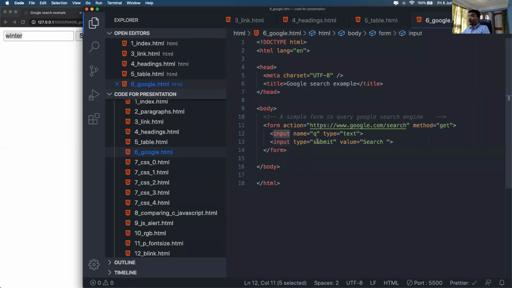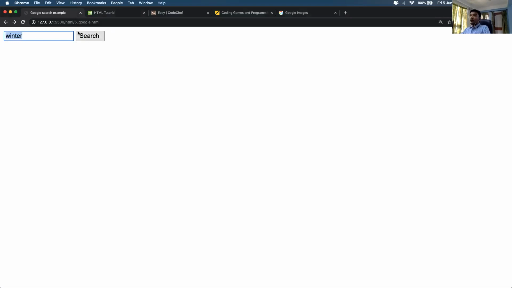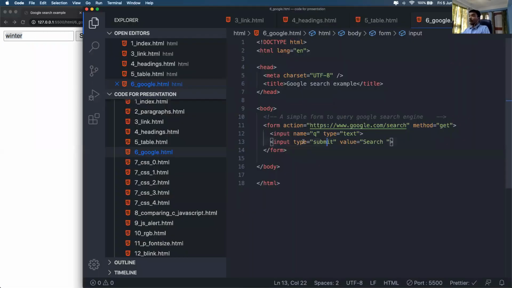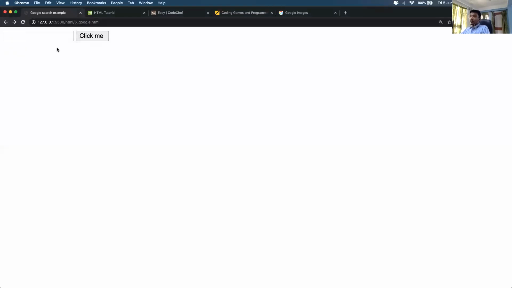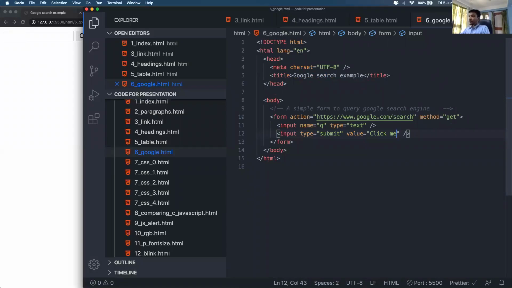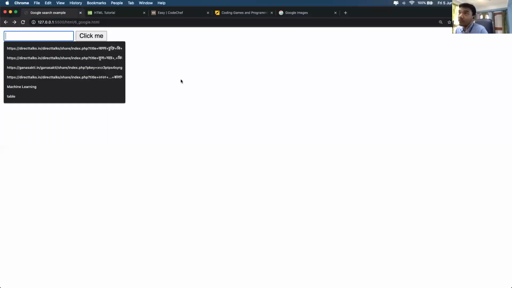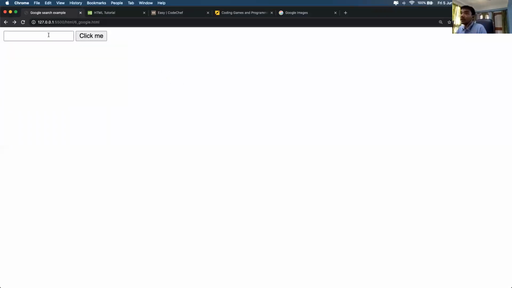If we specify this type as submit, it will automatically show this button here. If I put the value as search, or any other value, suppose click me, it will change to click me. So this is a basic example of how HTML forms work.